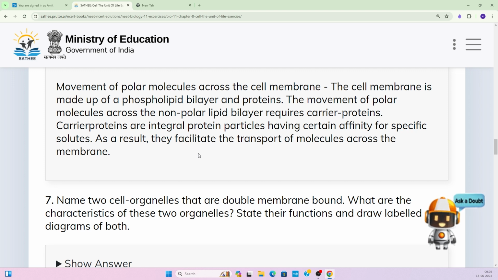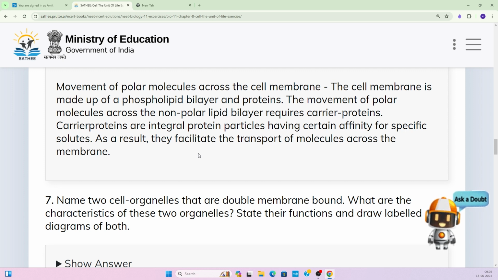So in this way, there is a lipid bilayer and there is an intrinsic protein, and now you understand the function of these intrinsic proteins. There are functions of the lipid bilayer also. Certain substances that are made up of lipid can easily get across the lipid bilayer, right?